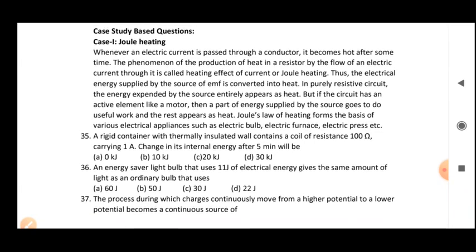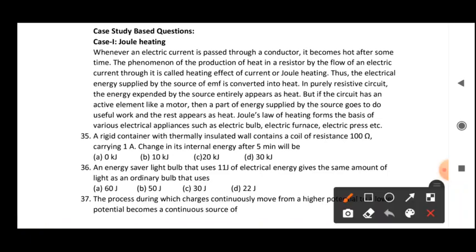The case is: whenever an electric current is passed through a conductor, it becomes hot after some time. The phenomenon of the production of heat in a resistor by the flow of an electric current through it is called the heating effect of current or Joule heating. Thus the electrical energy supplied by the source of EMF is converted into heat. Keep this line in your mind.